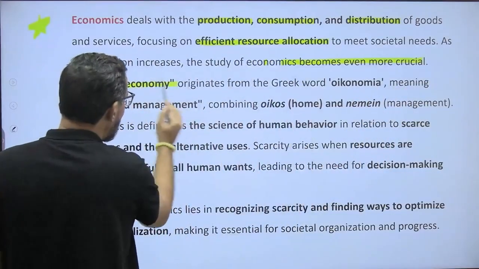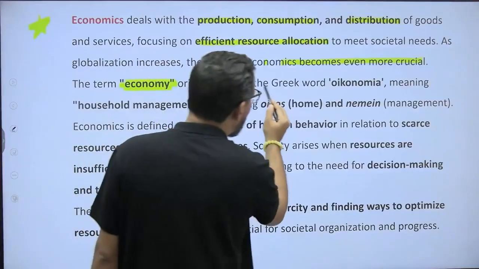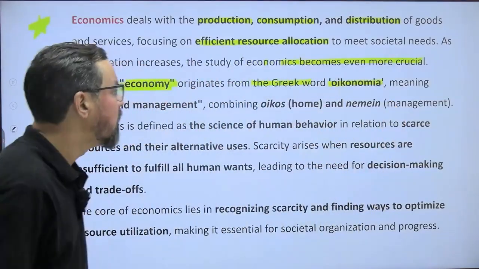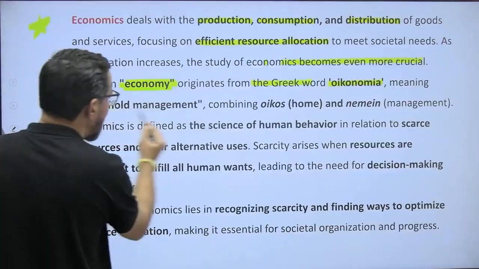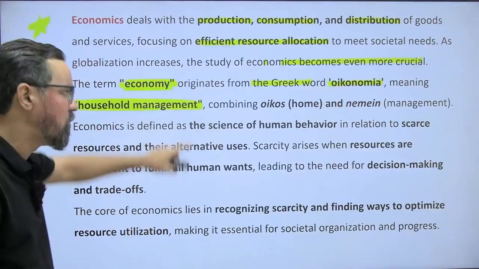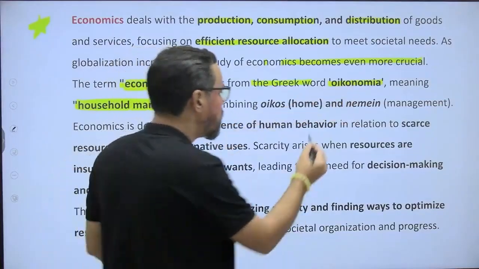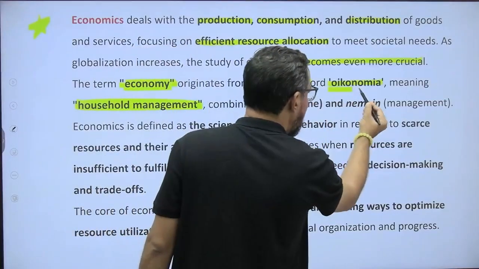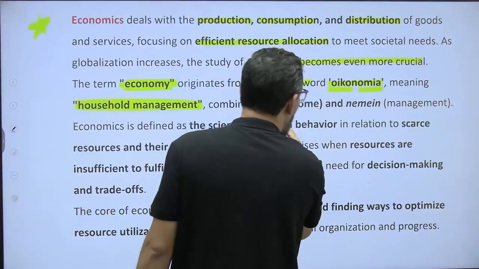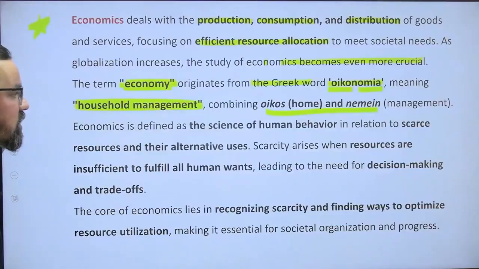The economy, when it comes to the fundamental meaning, originates from the Greek word oikonomia, which means household management. This term economy is taken from the Greek word oikonomia. We have two parts, oikos and nomia. Nomia is basically management and oikos means your home. So home and nomia, which is management.